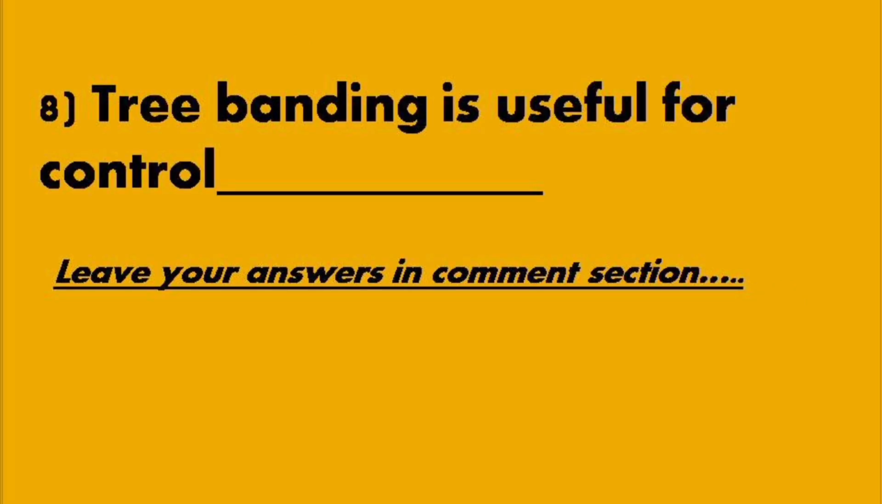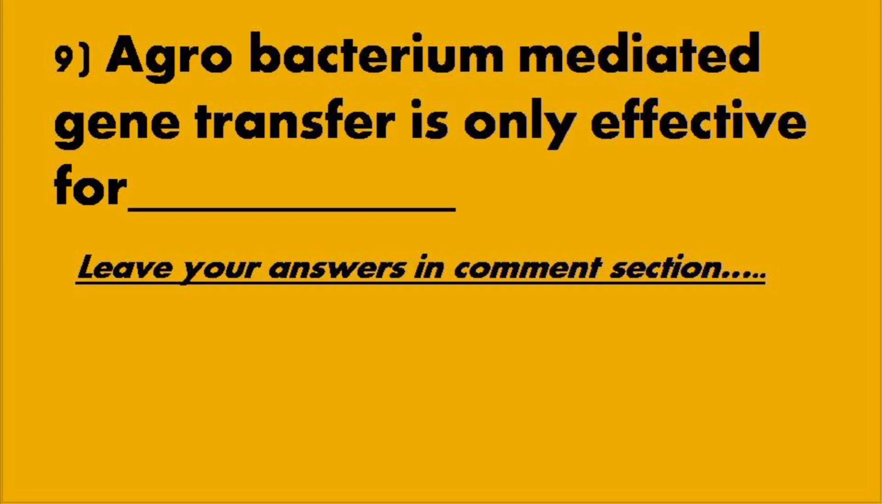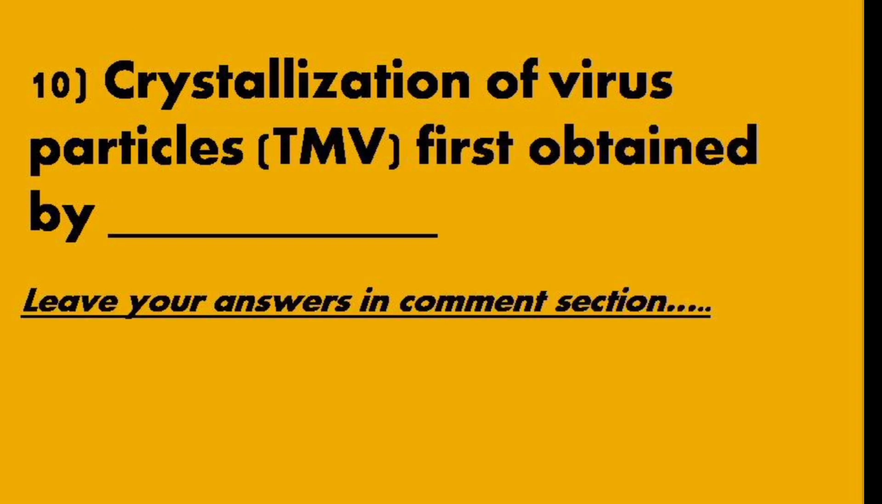Eighth question: tree banding is useful for the control of dash. Ninth question: Agrobacterium mediated gene transfer is only effective for dash. The last question: crystallization of virus particles, that is TMV, was first obtained by whom?